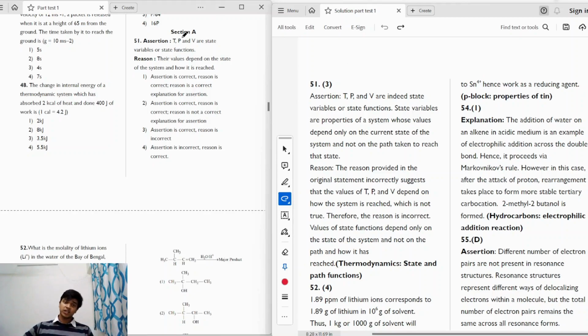Let's start with section A, question number 51. It's an AR type question. The assertion says T, P and V are state variables or state functions, and the reason says that their values depend on the state of the system and how it is reached.